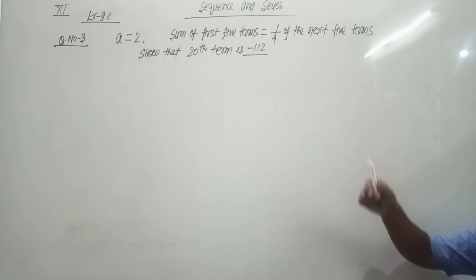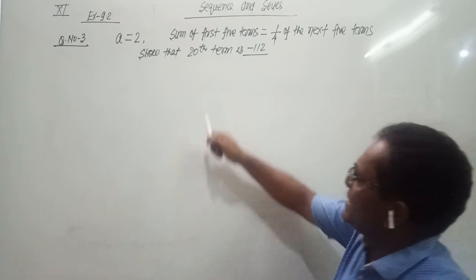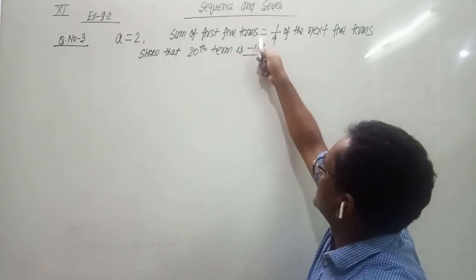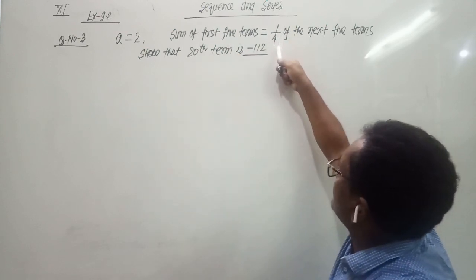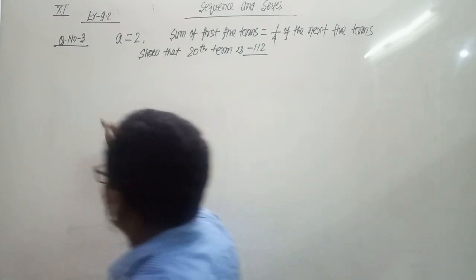So two things are given. We have the first term A, and we are given that the sum of the first 5 terms is equal to 1/4 of the next 5 terms. This is the important question.